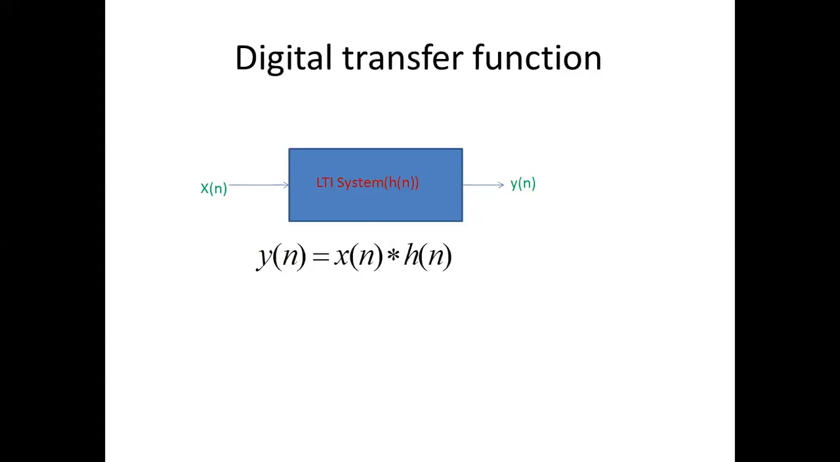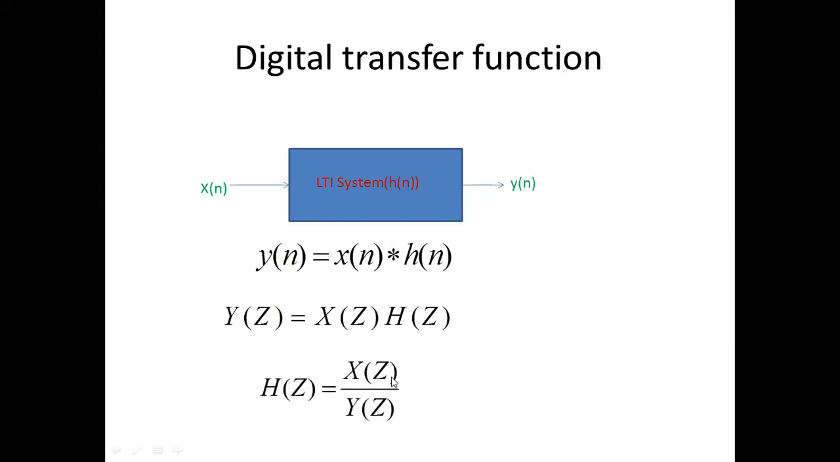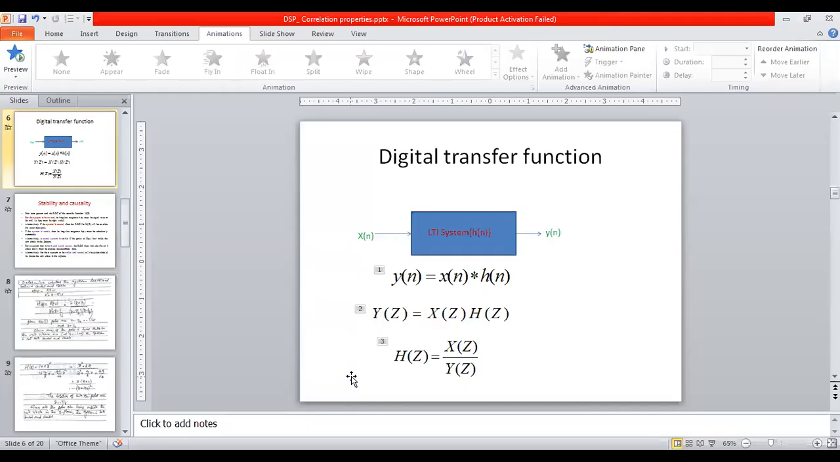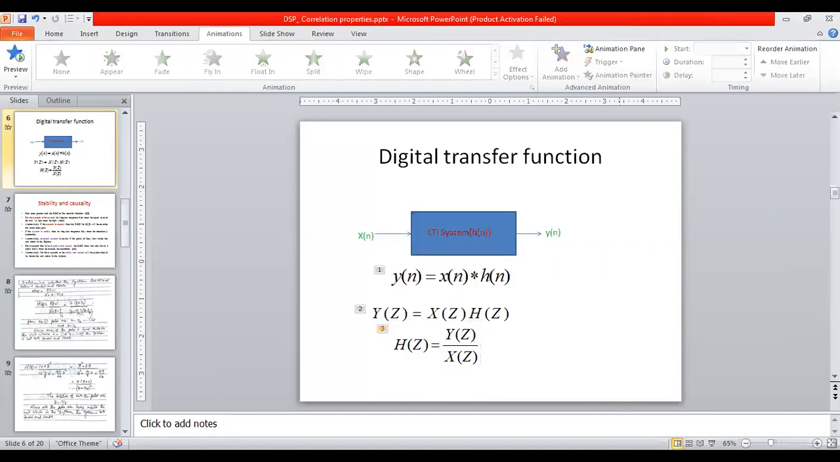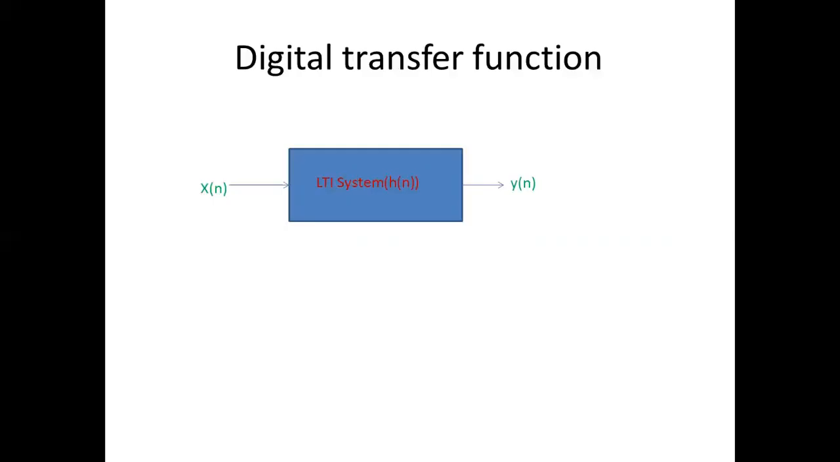Multiplication. Very good. So that means I can write simply: y of z equals x of z into h of z. अभी यहाँ से हम h of z कैलकुलेट कर सकते हैं. So then I can write simply h of z equals to, ये उल्टा हुआ है, right? h of z equals y of z divided by x of z.